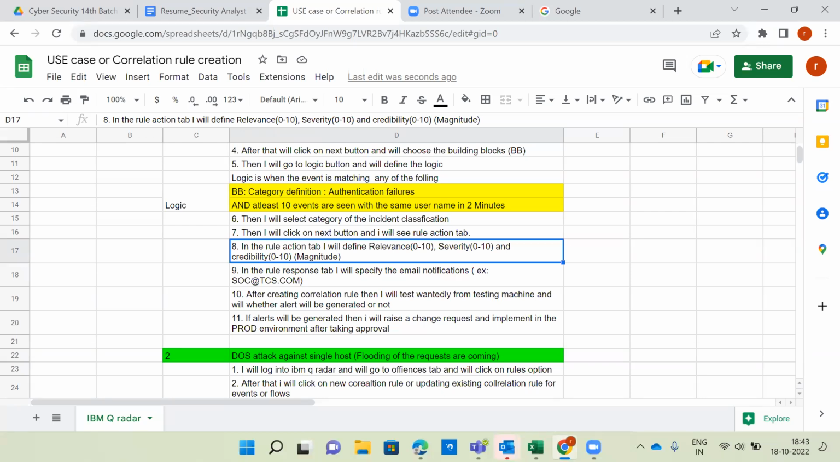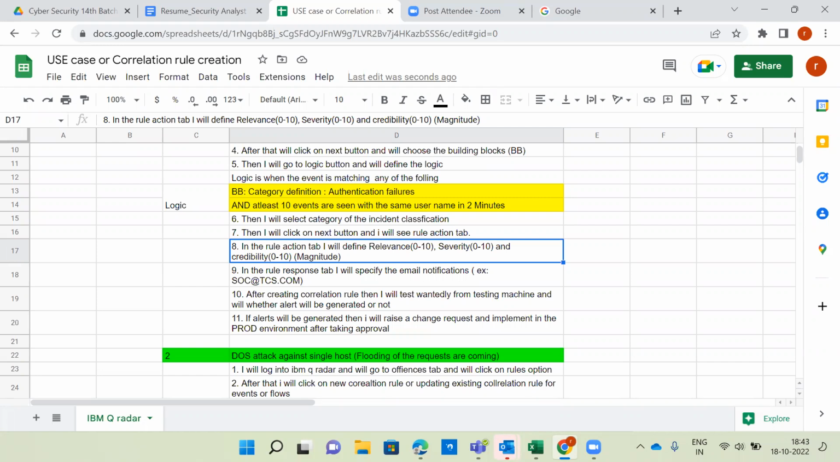8, 8, 8, 8. On an average, how much will the magnitude come? 8 only, sir. Yes. So maybe your opinion, that's correct. For a brute force attack, it's a critical vulnerability, or maybe high incident investigation or high severity. So you can select 8, 8, 8, 8. It's not wrong.